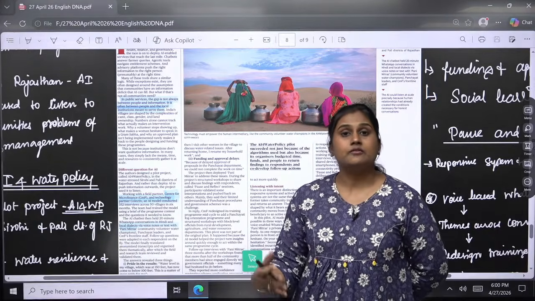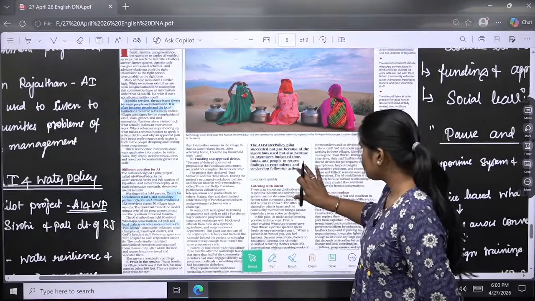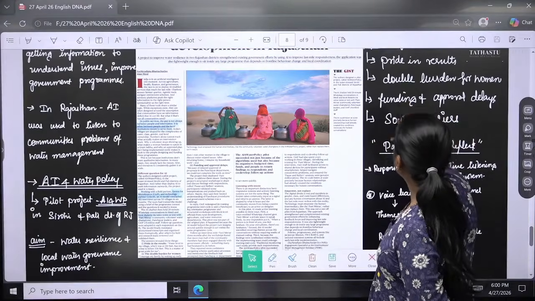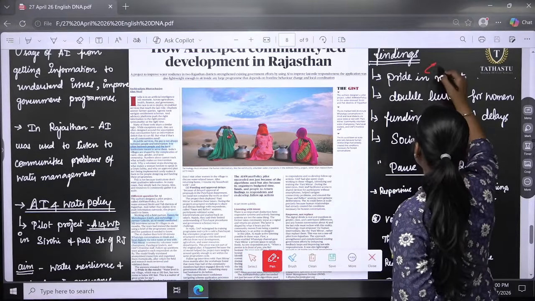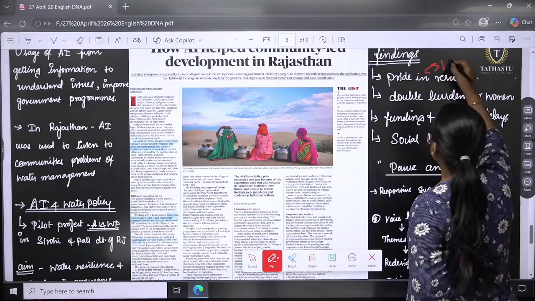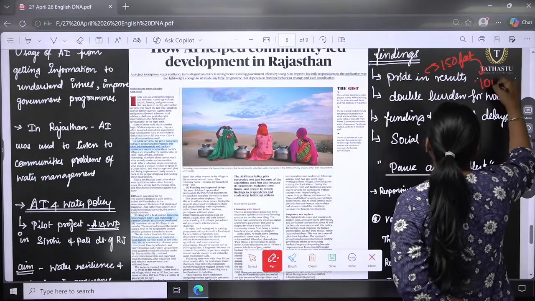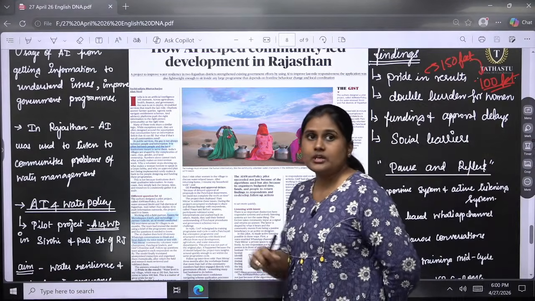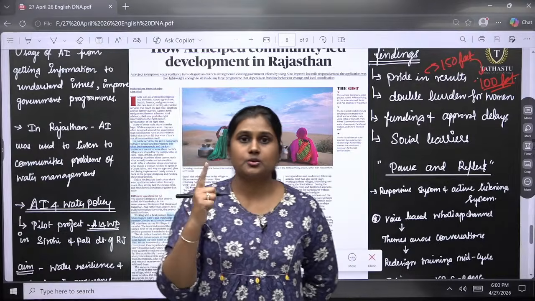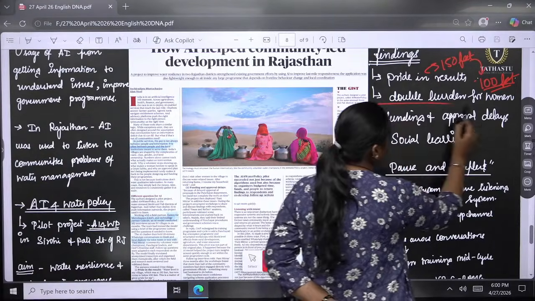With those findings we were able to see that earlier the water level was around 150 feet, but now in this summer it has gone to 100 feet, so there is a fall in the water level. The second thing is the double burden for women.